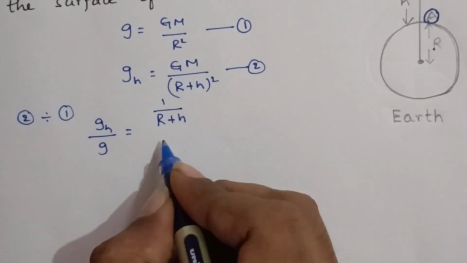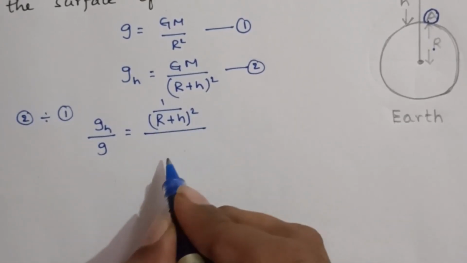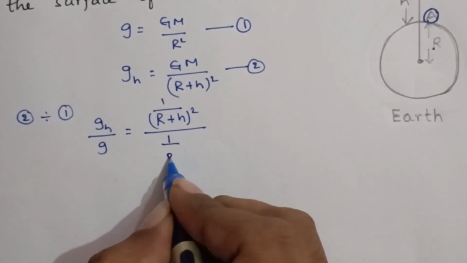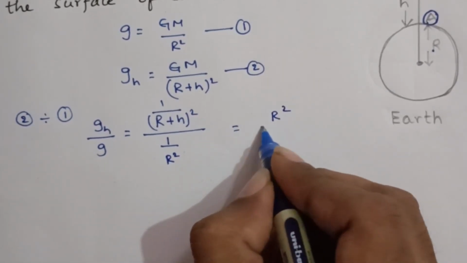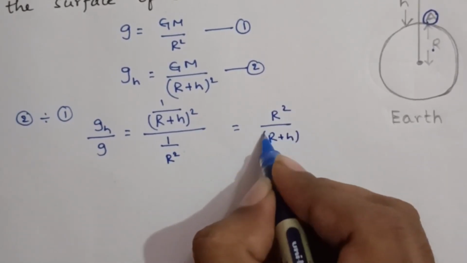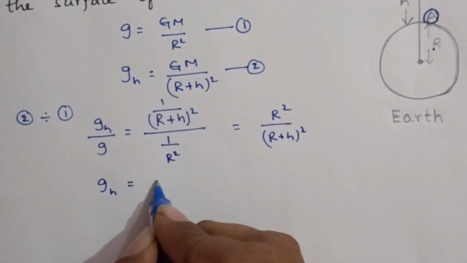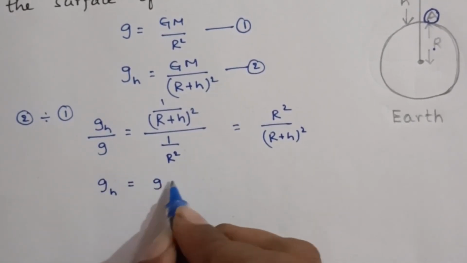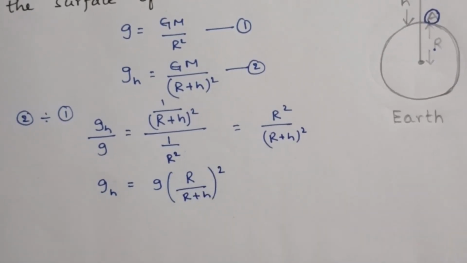GM gets cancelled, 1 by (r plus h) whole square divided by 1 by r square. Then it can be r square divided by (r plus h) whole square. So g value at a height h equals g into (r by r plus h) whole square.